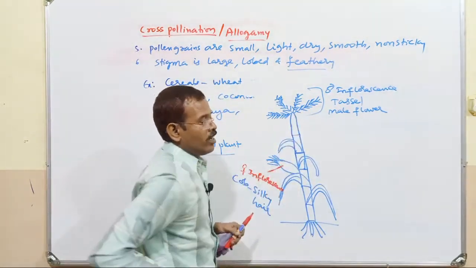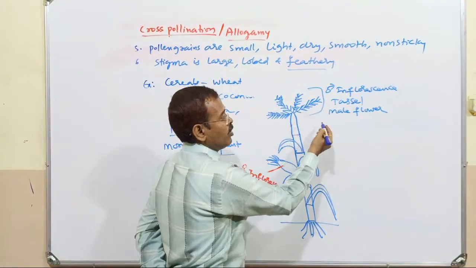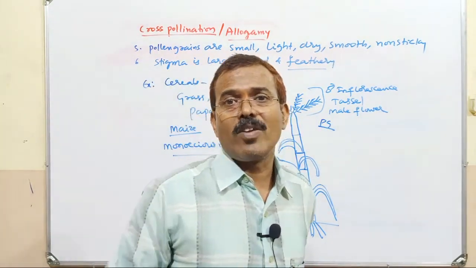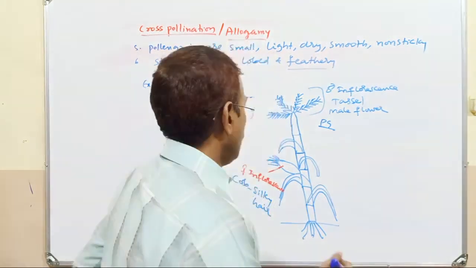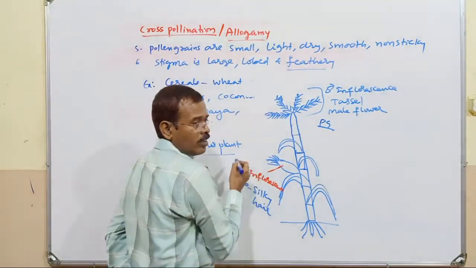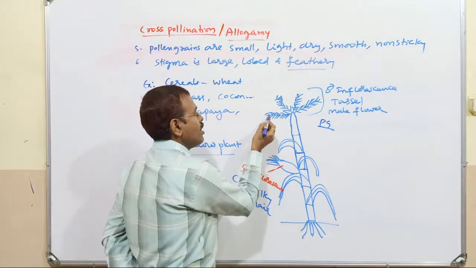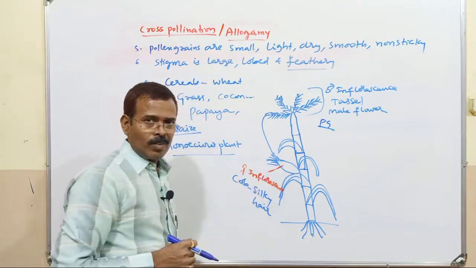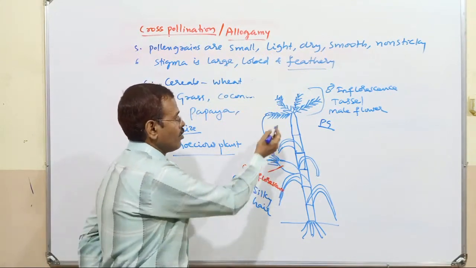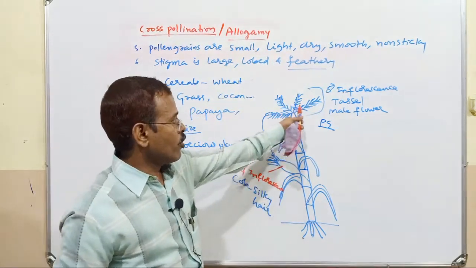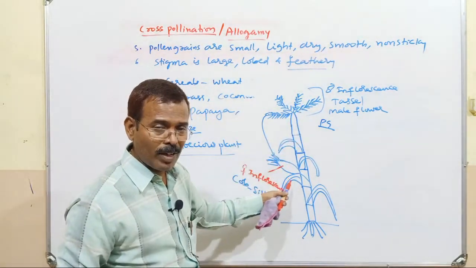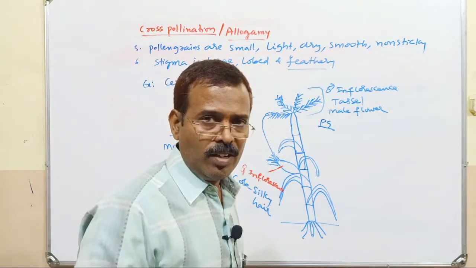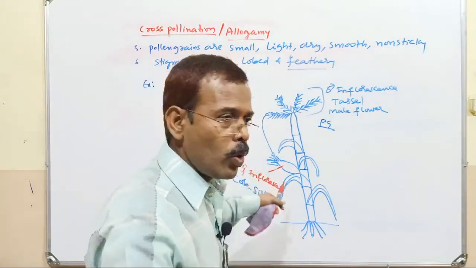This tassel, the male flower, is going to release a large number of pollen grains. I told you a tassel can release up to 25 million pollen grains on maturity. When the pollen grains are released, which are small and lightweight, these can fall on the stigma. This is the female inflorescence, the cob with silky hairs. So it is a monoecious plant, with unisexual male and unisexual female flowers on the same plant. It is a good example of wind pollination and a good example of geitonogamy.